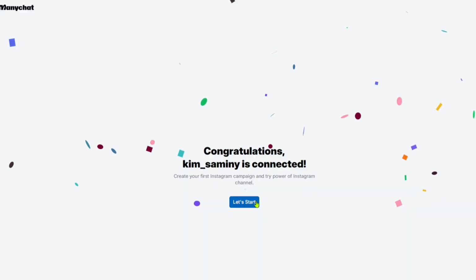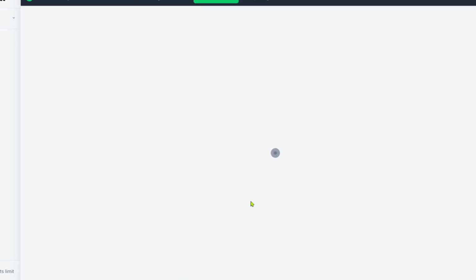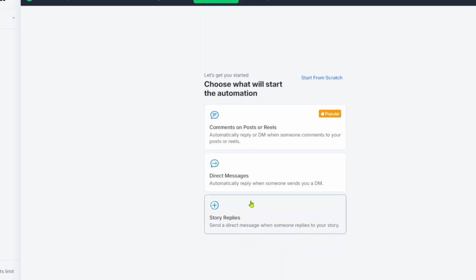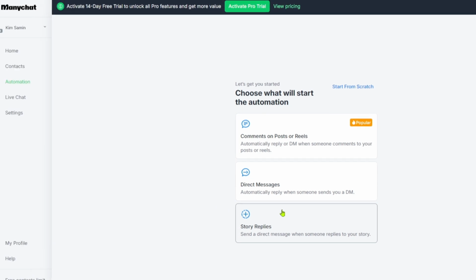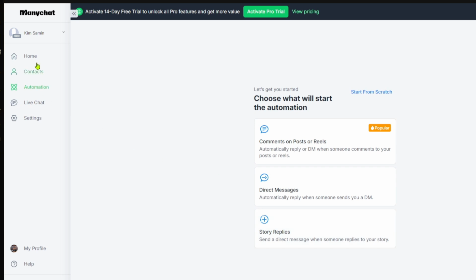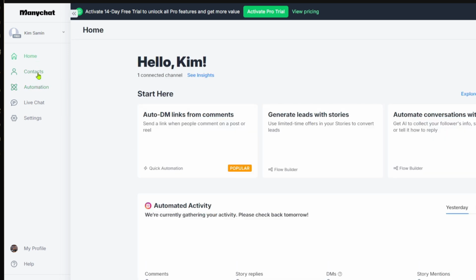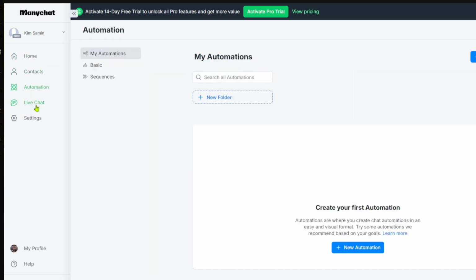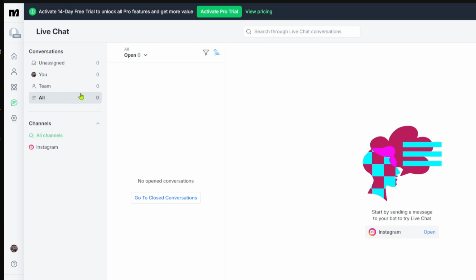In my case, I'll start with the free trial right here. And right after that, we have successfully connected our accounts on Instagram. So you basically want to go ahead and click on get started. Inside, we now have our dashboard right here where you can click on home, your contacts, automation, live chat, and lastly settings.